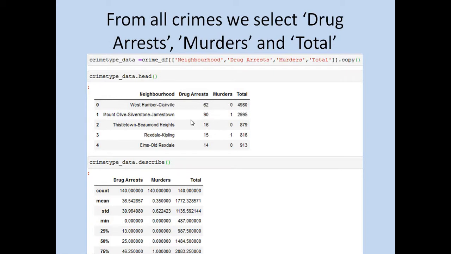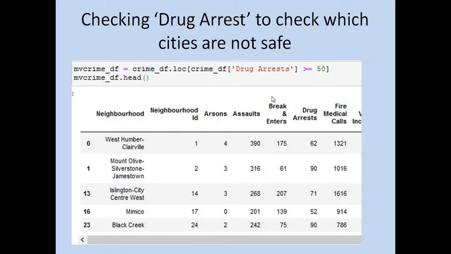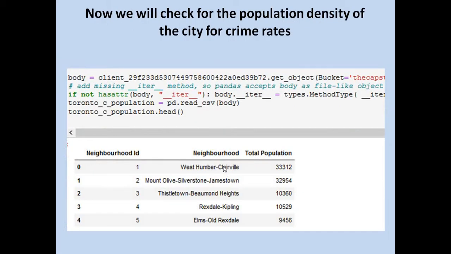So this is the data against each city neighborhood, and I tried to plot this graph. I have displayed only 20 cities, because there are more cities and it becomes complicated, so I selected only a few cities to display the data in a graph. Now I have checked the cities having drug arrests of more than 50, and I am plotting that here. Now I am combining both into a single one.